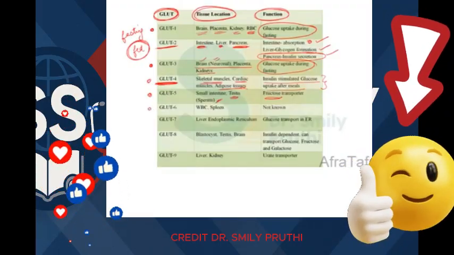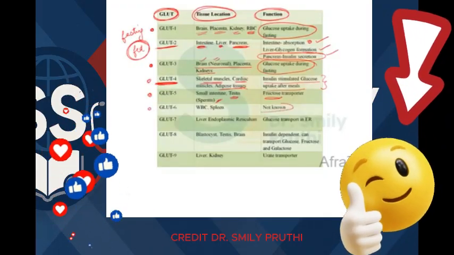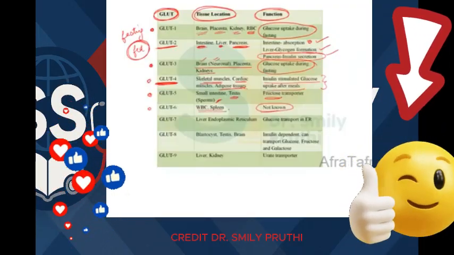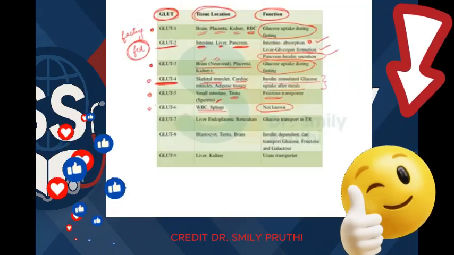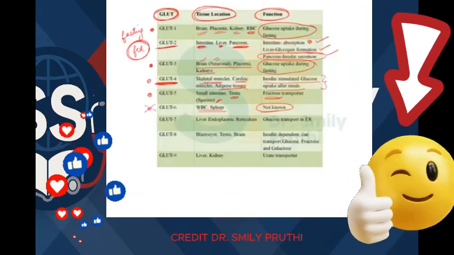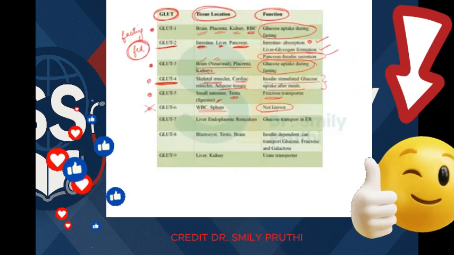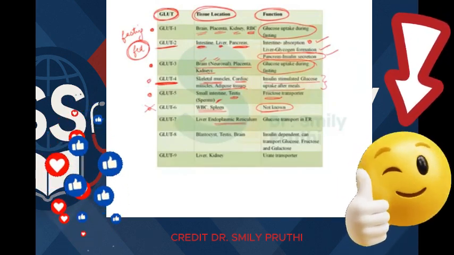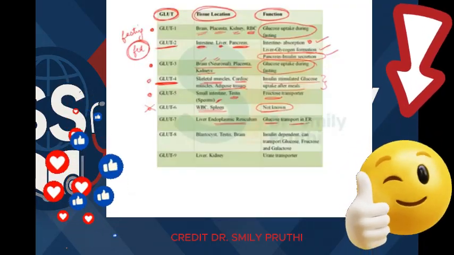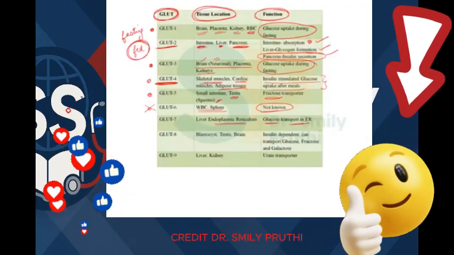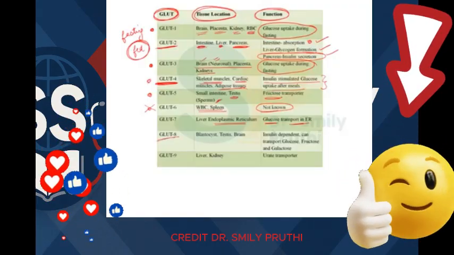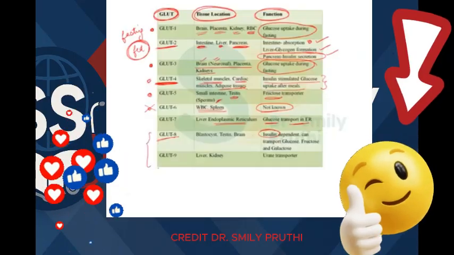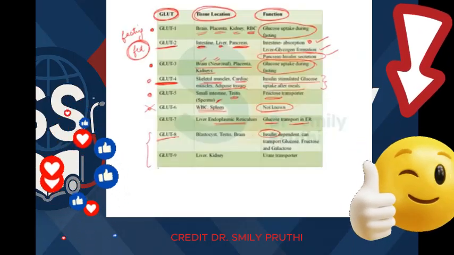Then next is GLUT6. It is not very important because function is not known. You can just see it once where it is located. It is located in WBC and spleen. Otherwise, you can skip GLUT6 also, right? Next is GLUT7, which is present in endoplasmic reticulum of liver cells because it has a role in the transport of glucose from the endoplasmic reticulum, right? Then one more GLUT which is insulin dependent is GLUT8. There are less chances that these GLUTs will be asked, but you can just see them once.